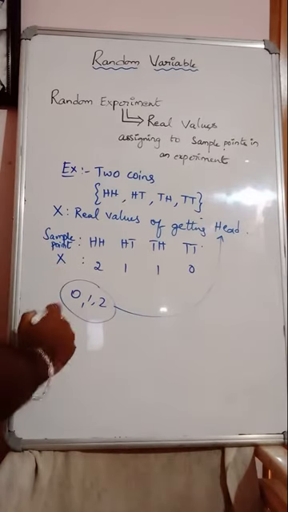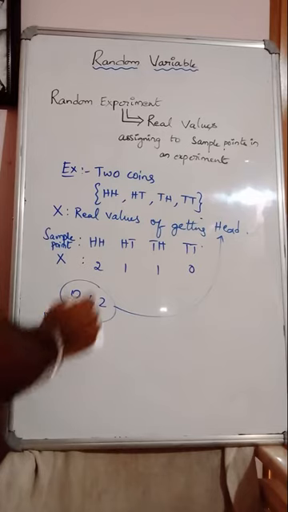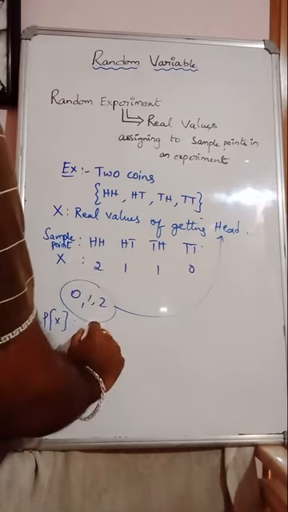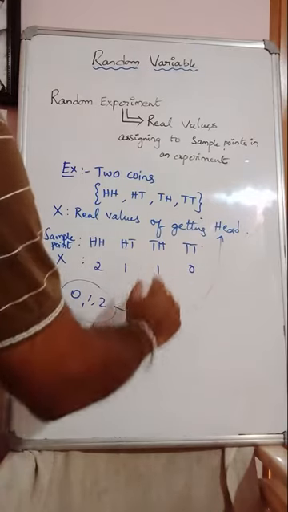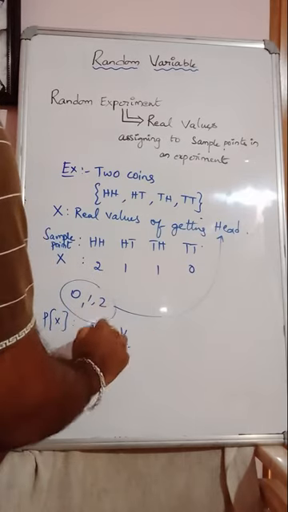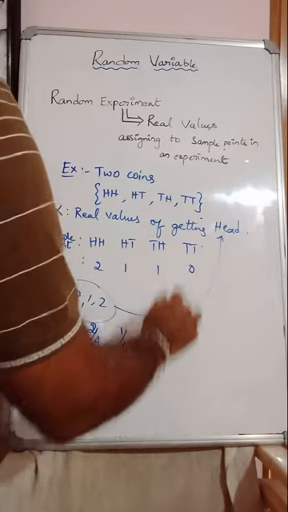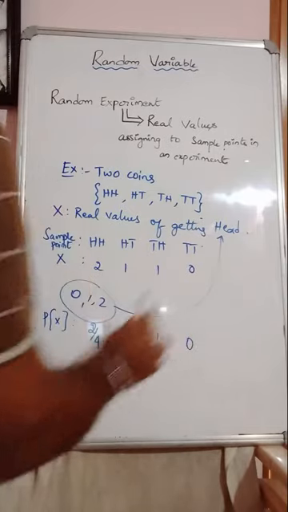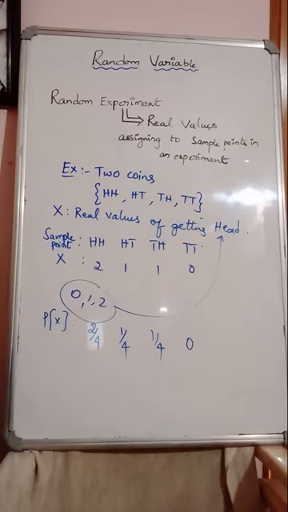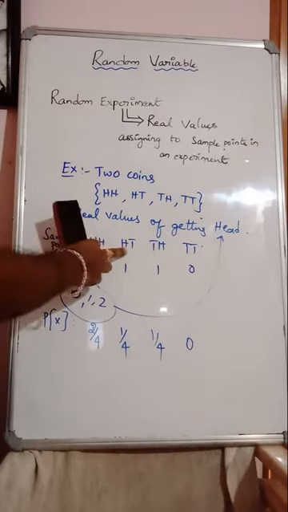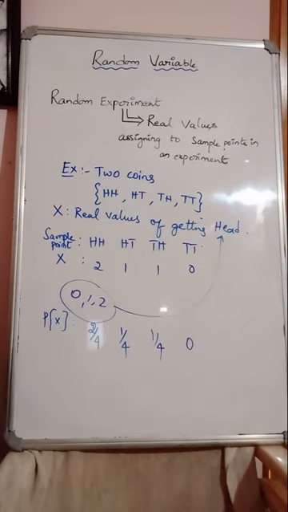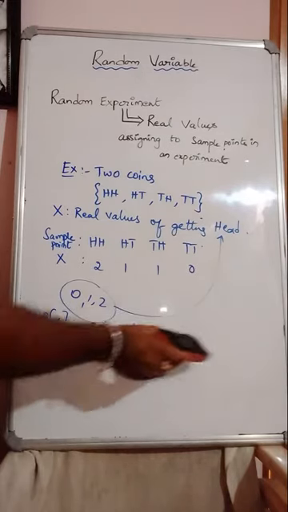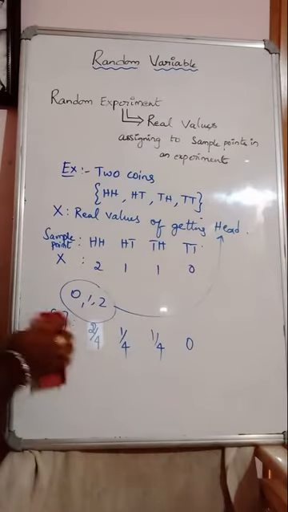Now for these real values, what will the probability of X be? For 2, probability of getting two heads is 1 by 4. For one head, 2 by 4, and for zero heads, 1 by 4. Adding all together, you will get total probability 1. Total probability must always equal 1.